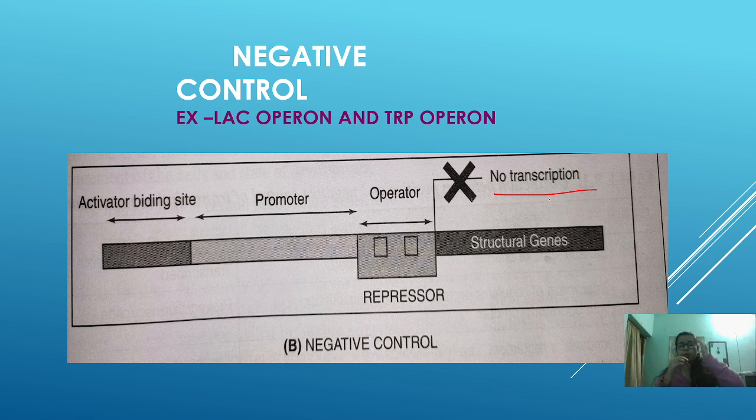Now you should understand one more thing, that both positive control and negative control are again of two types, that is inducible and repressible. What is inducible, what is repressible? And one more thing, the examples of negative control are the lac operon and the trp operon. The lac operon is an inducible operon, and the trp operon is a repressible operon. Why so? What is negative, what is inducible, what is repressible, and what is the mechanism of the lac operon and trp operon? To know that, do watch the next part of the video, which will be coming very soon.